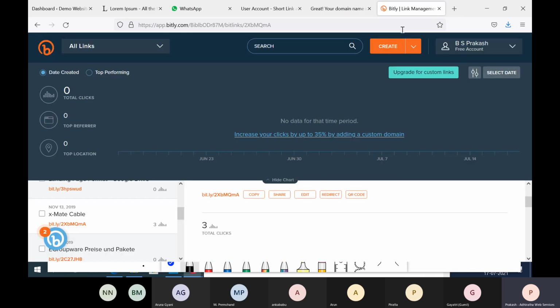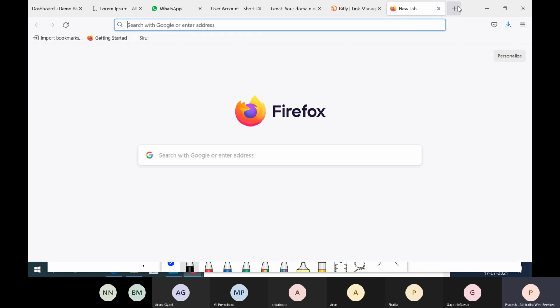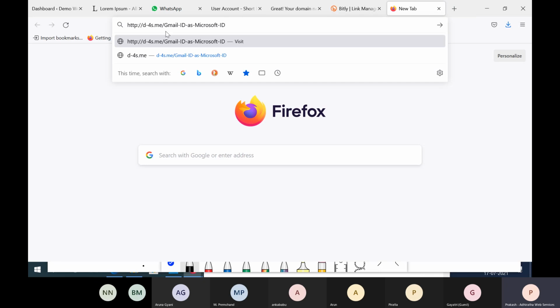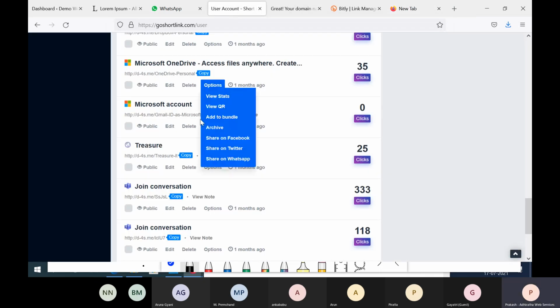So this I'll tell you maybe later. So what am I actually doing? Custom alias I'm doing it. That means not a unique code. I'm actually defining it whatever I want, right? That also is possible.